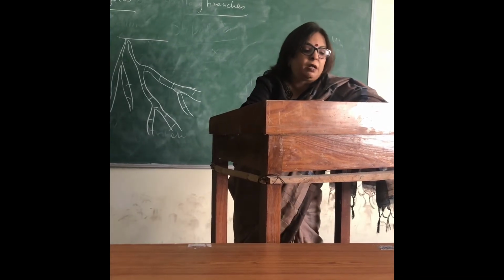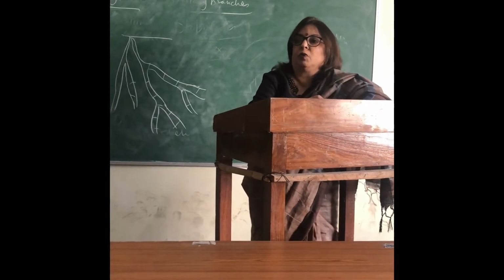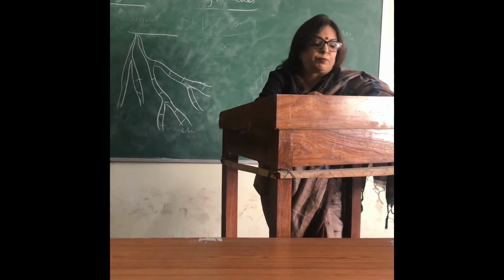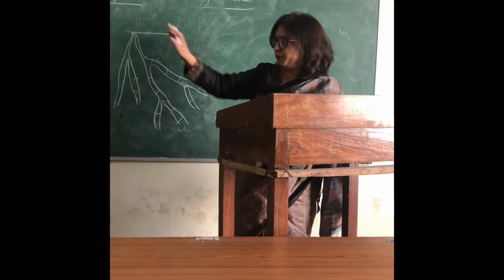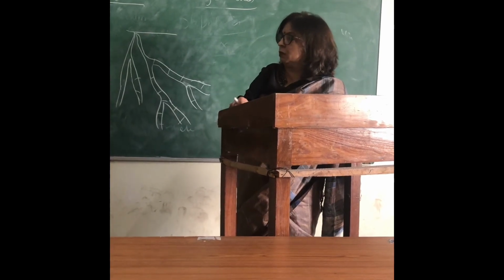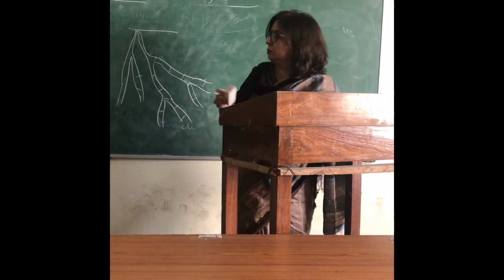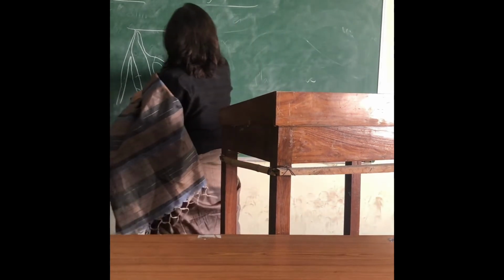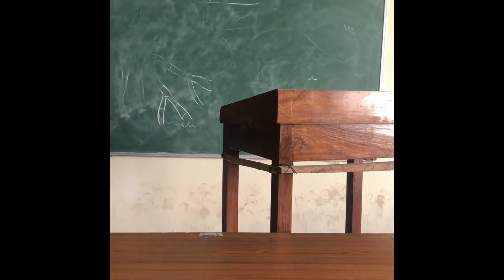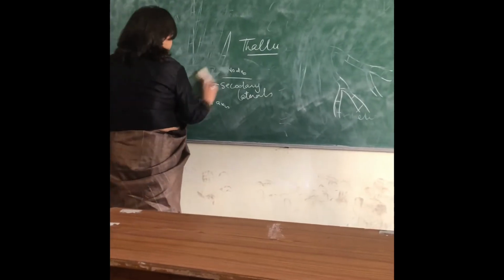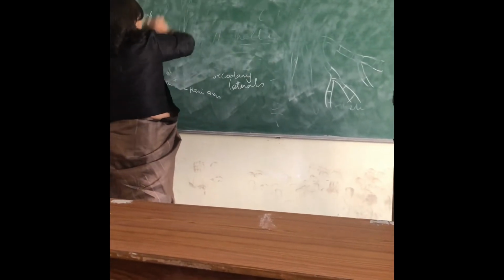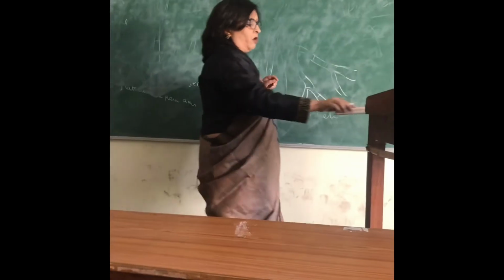So they are analogous to the roots of the higher plants. Now coming to the cell structure. Cell structure of Chara.